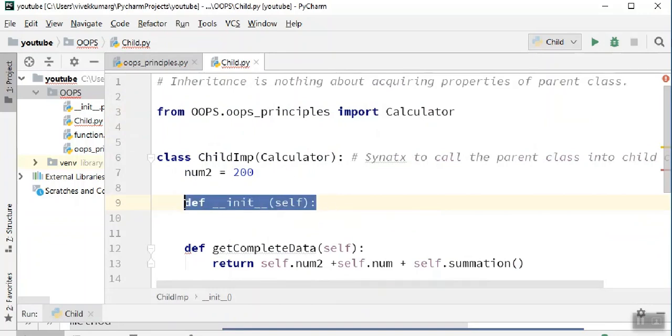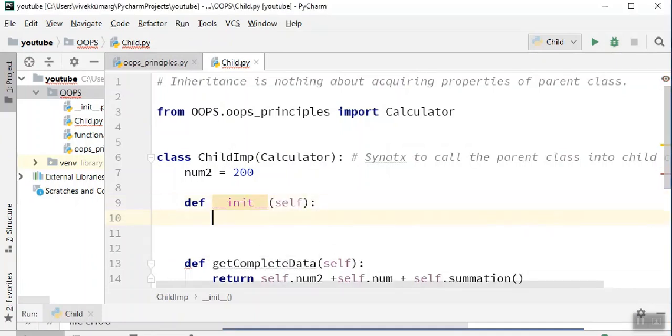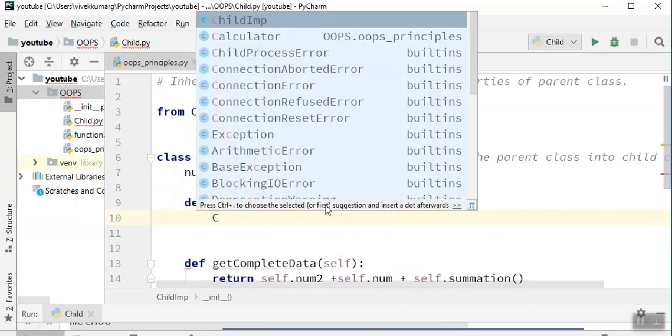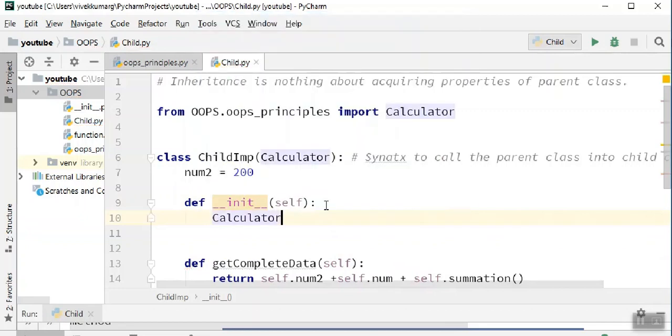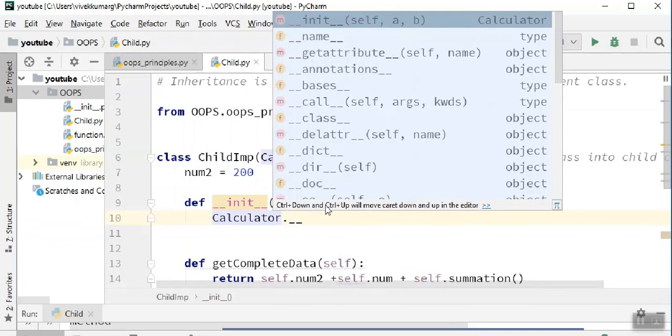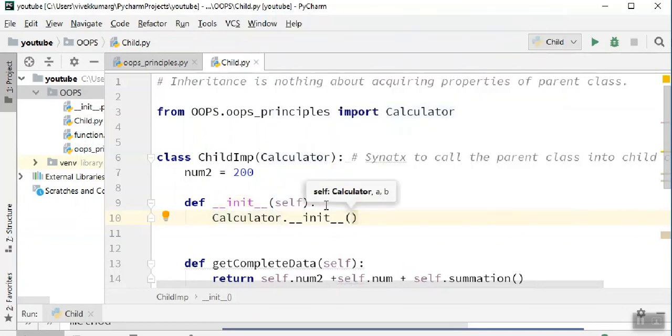We have created one, and in that constructor, the first step is, this class is Calculator, so you say Calculator.__init__, and here you need to send values a comma b. This is how you create a connection.